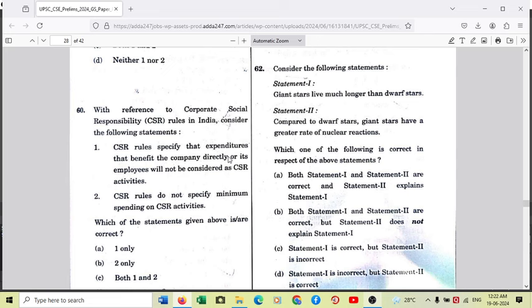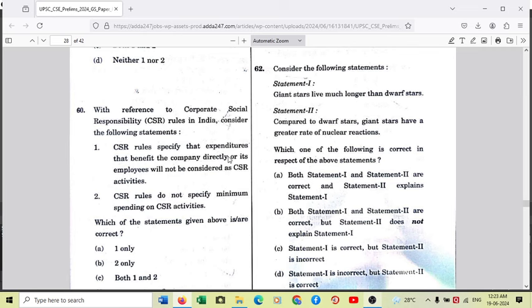And giant stars have a very dense core, and this dense core finishes the hydrogen very, very quickly. So giant stars, although they are big, since consumption of hydrogen at the dense core is at a very rapid rate, their lifespan is lesser than a dwarf star.